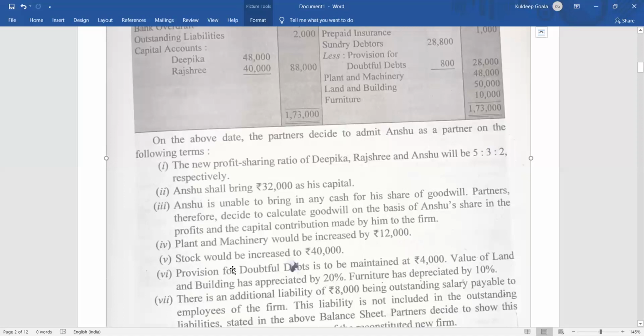Then the value of land and building appreciated by 20%, which is 10,000. So the entry will be land and building account debit 10,000 to revaluation account 10,000. Then furniture has been depreciated by 10%. It will be depreciation account debit to furniture 1,000. Then, as I already told, revaluation account debit to outstanding salary 8,000.